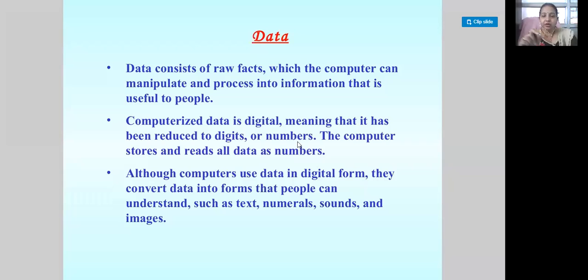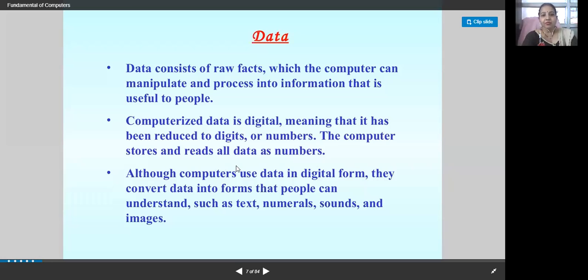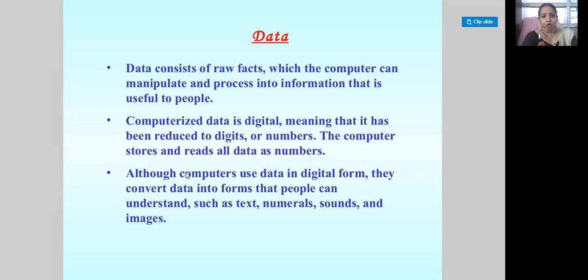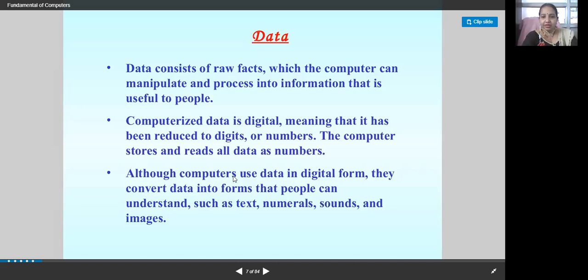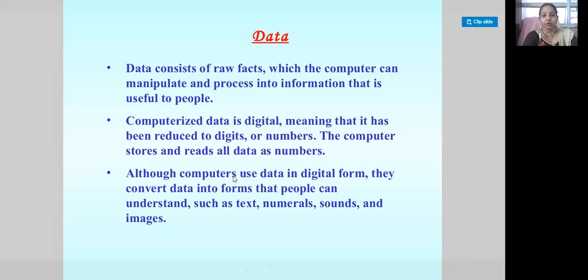You all know that the binary system is being used by the computers, and this is the language of your computer system. So the computer stores and reads all the data as numbers. Although computers use data in digital form, they convert data into a form that people can understand.